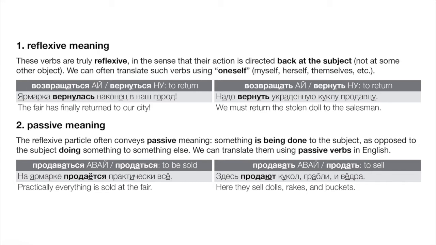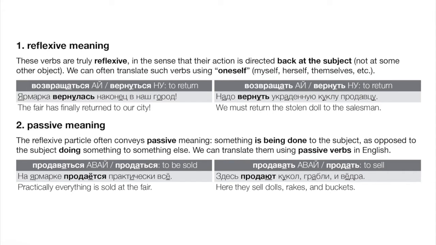That would be a lot like saying in English, dolls are sold here, right? Buckets are sold here. Здесь продают ведра. By the way, кукол there, that's kind of funny. Кукла is the actual noun, the nominative, but it's treated often as an animate noun, right? I guess because the little girls talk about them as though they were an actual living thing, animate, right? So that's why we have кукол here instead of куклы in the accusative.